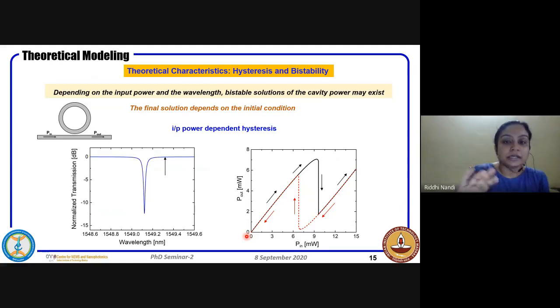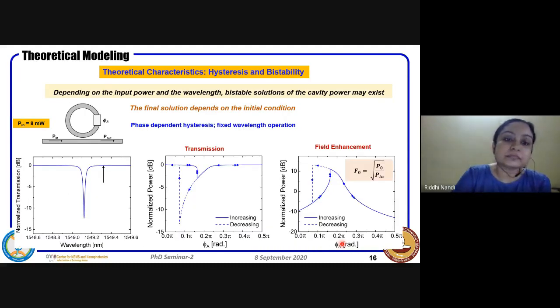So similarly, as people had reported, when you go on increasing the input power, you observe a hysteresis loop like this. For our simulation, we also fixed it at 1 wavelength and went on increasing the input power. As we know the resonance shifts towards the right, we could also see this hysteresis loop coming into picture as you increase and decrease the input.